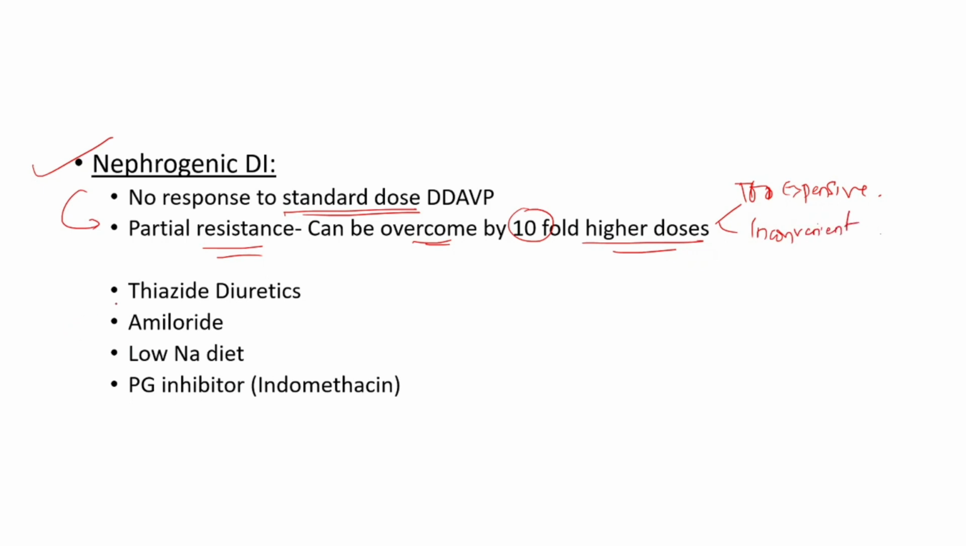So what is currently used for the treatment of nephrogenic diabetes insipidus? Thiazide diuretics with or without amiloride, a low sodium diet, and the prostaglandin inhibitor indomethacin usually relieve polyuria and polydipsia in about 30 to 70% of the patients and may eliminate them completely in some patients. Also, the use of amiloride decreases the risk of hypokalemia and gastric irritation due to thiazide diuretics.